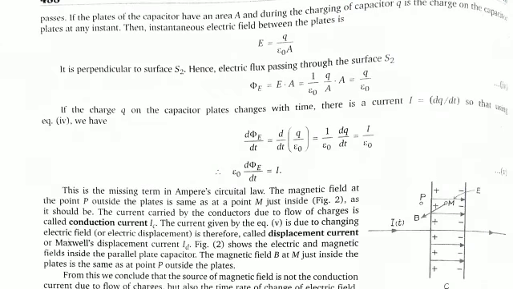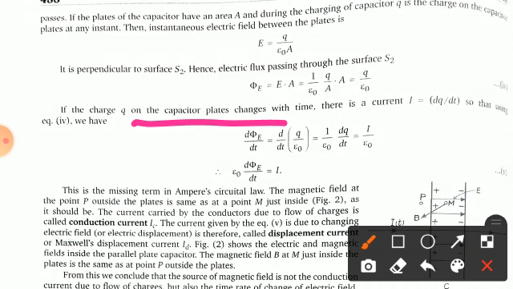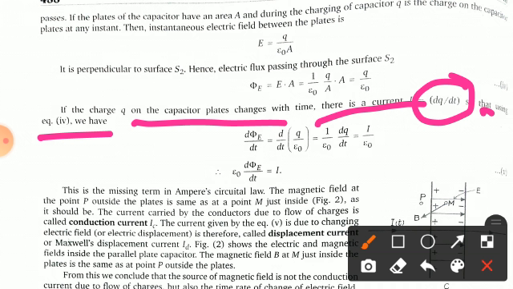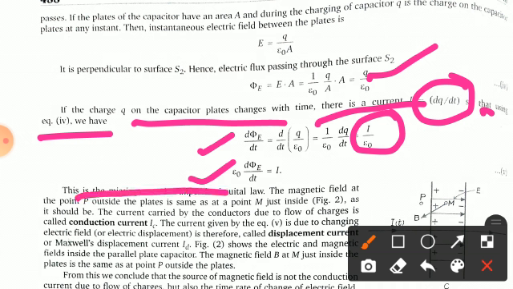Now if the charge Q on the capacitor plates changes with time, there is a current I = dQ/dt. So using equation 4, the fourth equation, we differentiate the whole equation with respect to time. Finally we get I/ε₀, or you can write ε₀ dΦ_E/dt = I. This is the missing term in the Ampere circuital law, which we already proved in our previous chapter. So the magnetic field at point P outside the plate is the same as at point M.